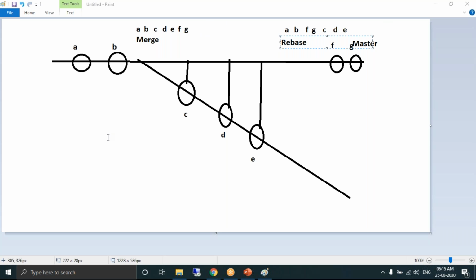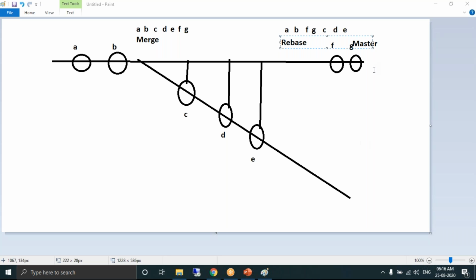So let's have this scenario. The scenario is pretty simple. We perform git init, a master branch gets created. We create a file, we create an A commit, create one more file, create a B commit, create a branch, and check out to the child branch. All this will be a good revision of the previous class because we learned how to create a branch and how to check out from the master branch to the child branch. Create a file, create C commit, create a file, D commit, E commit, and then check back to the master branch, create F commit and G commit, and then we'll see the git log of the master. When you perform git log of the master, you should get A, B, F, and G. Obviously, you will not get the commits of the child branch.